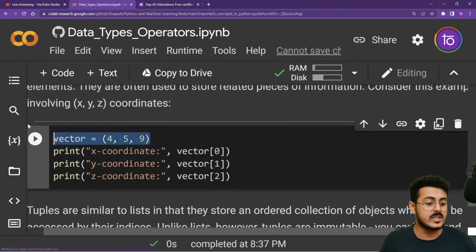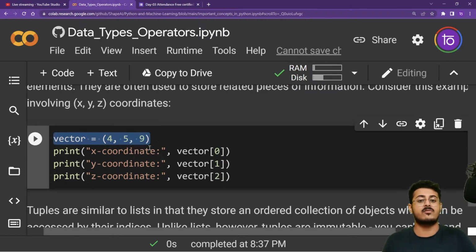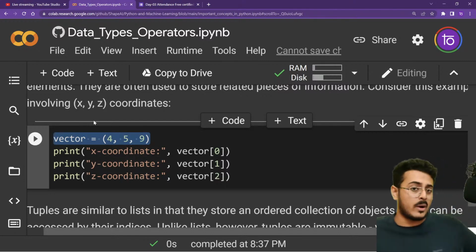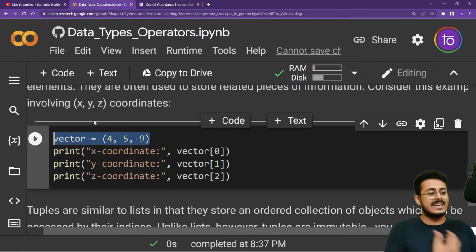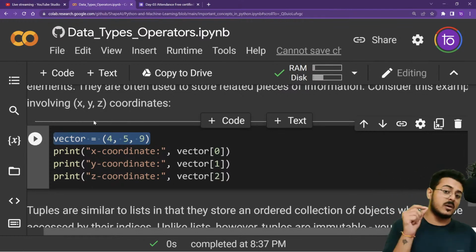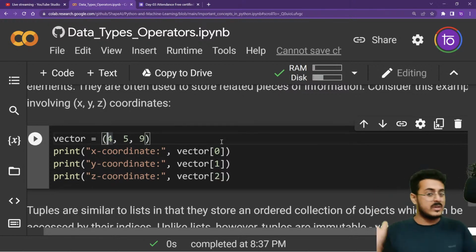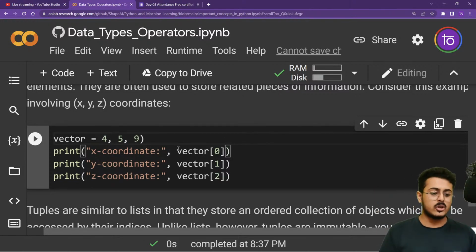As you're able to see, this is how you create a tuple. Vector 4, 5, 9. That is your x, y and z coordinates. You have already learned about writing x, y, and z coordinates from a very early standpoint when dealing with mathematics or graphs. You used to create brackets and write the coordinates inside for a particular point. The same thing in Python is called a tuple. Okay, so you can identify a tuple by its rounded brackets on both sides, but you can also remove the brackets, and that too is a tuple itself.